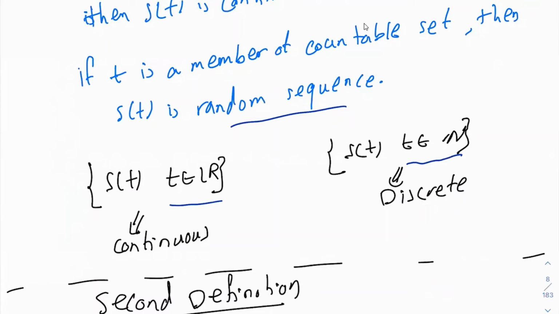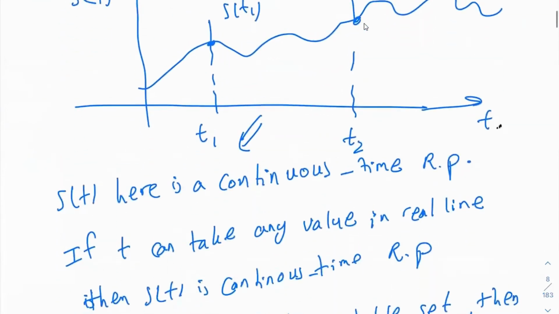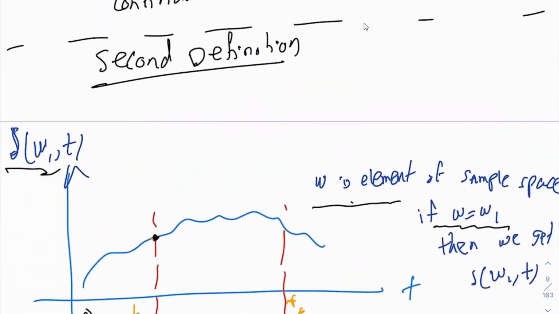Why is that? You see, this definition is not complete. Usually, the domain of a random process is two values, omega and also t, where omega is an element of the sample space. And that's where the name random is coming from. The randomness is not due to time. All right, let's take a look at the second definition. That's how you usually denote the random process, S of omega and t, where omega is an element of the sample space.